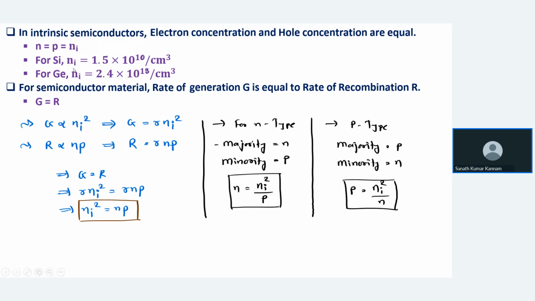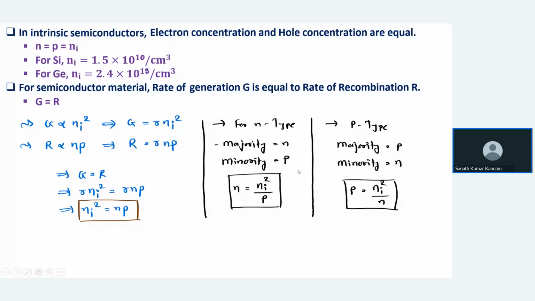These are the fixed values you need to remember. For silicon, ni equal to 1.5 into 10 power 10 per centimeter cube. And for germanium, ni equal to 2.4 into 10 power 13 per centimeter cube. As I told you, generation equals recombination. Generation is directly proportional to ni square, and recombination is directly proportional to np. Taking the proportionality constant R, R ni square equal to R np. So ni square equal to np. So you are getting the mass action law.